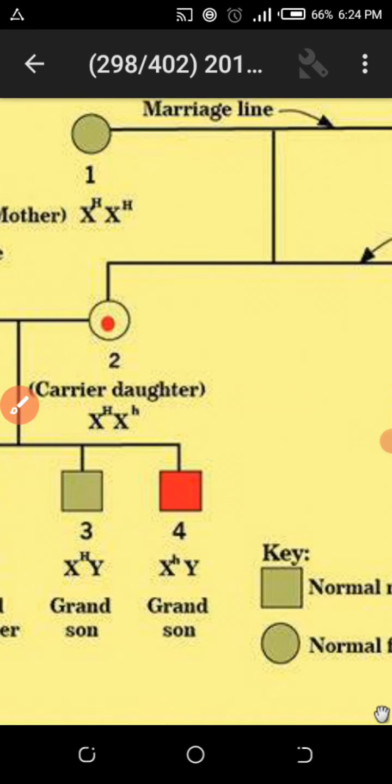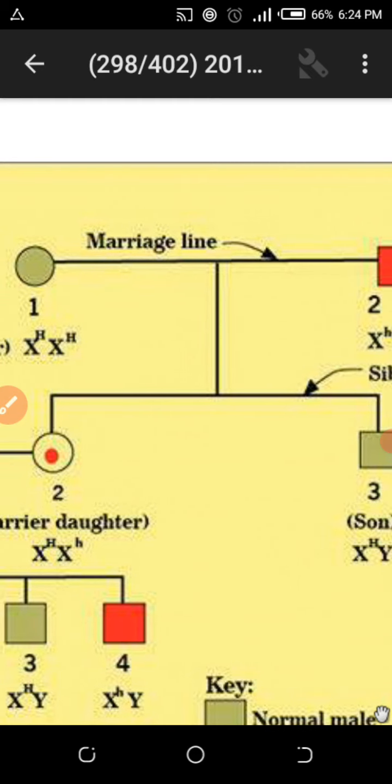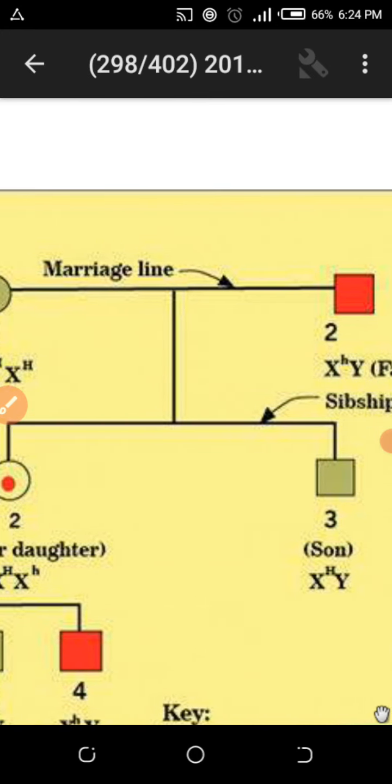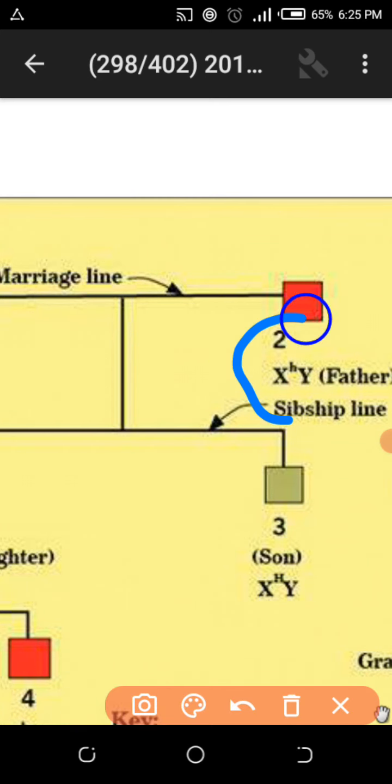In case of humans, we did crossings in Drosophila, therefore we did not use a ship line, because we cannot self-cross humans as we were using for the animals. So here, because marriage occurs, we will use the marriage line or ship line. You can see X^h Y is the hemophilic X-linked recessive disease. So he will be hemophilic because the red blood cells will not be able to transfer the oxygen.